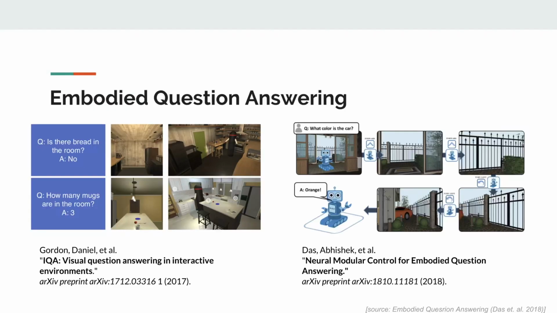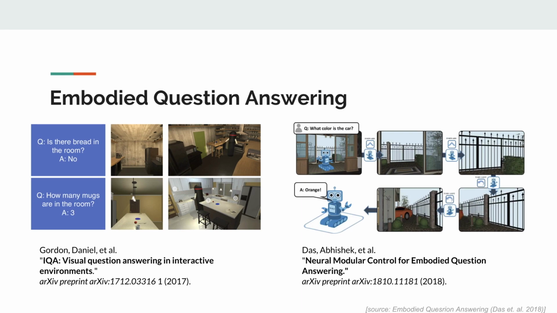Well, in embodied question answering, an agent is posed a question about its environment, for example, what color is the car, and must explore and possibly interact with its environment to find an answer. This is a recently proposed and rapidly developing research area, combining elements of visual question answering and deep reinforcement learning. We'll examine two papers, both released in the past year, which are representative of this field.